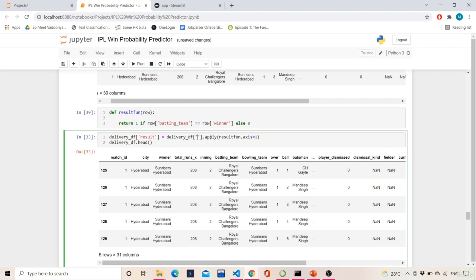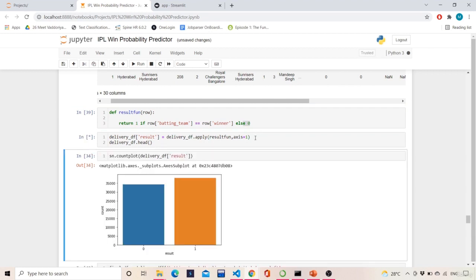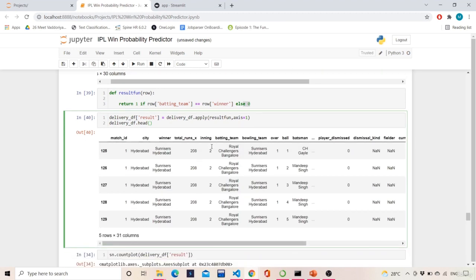If I select specific columns like this, then only those columns are passed to the result function. But if I don't pass anything, the entire data frame is passed to this result function, and in every row it is checking whether batting team equals the winner team or not. If it is, then say 1, else say 0. So let me just execute this. It will take a little bit of time because the entire data frame has been passed.